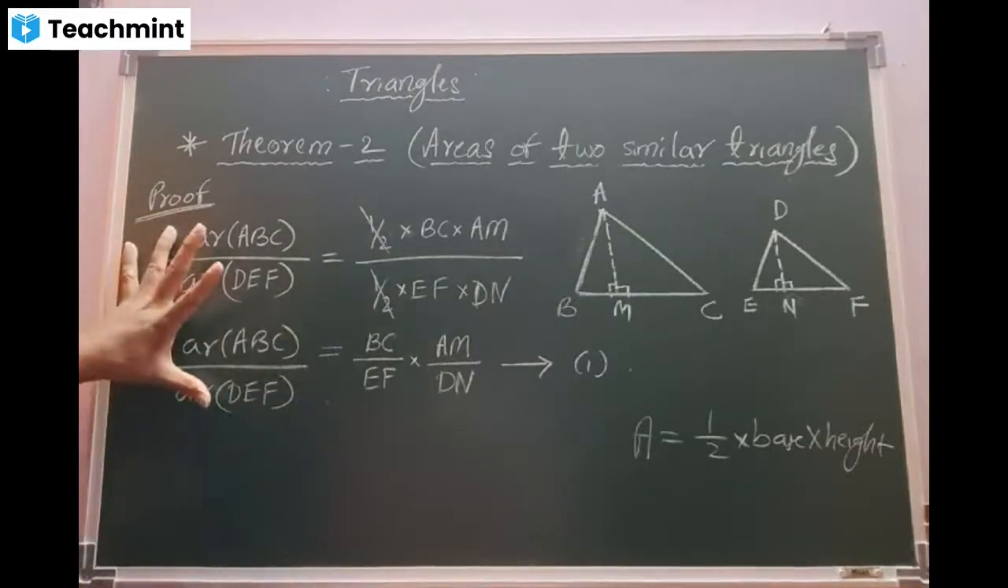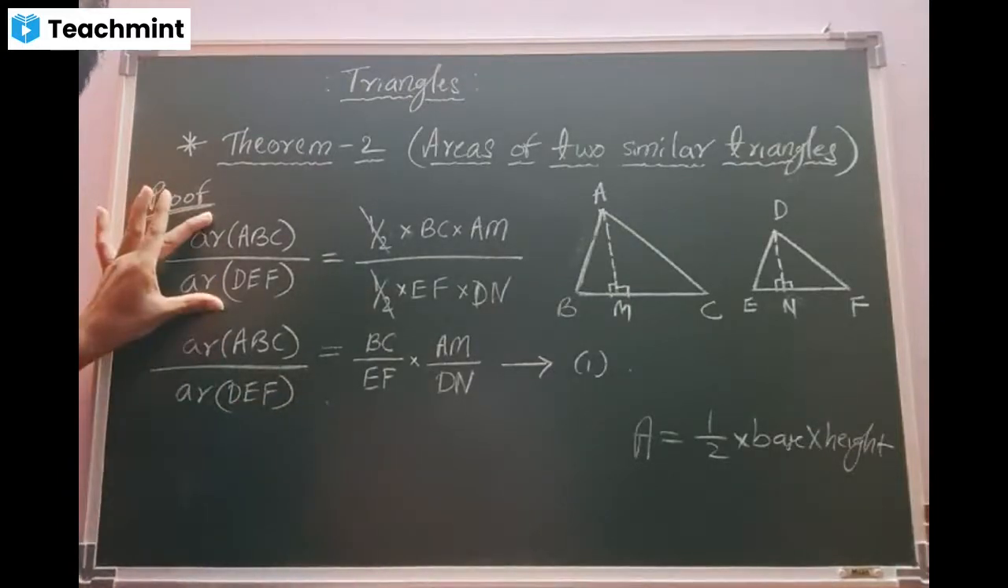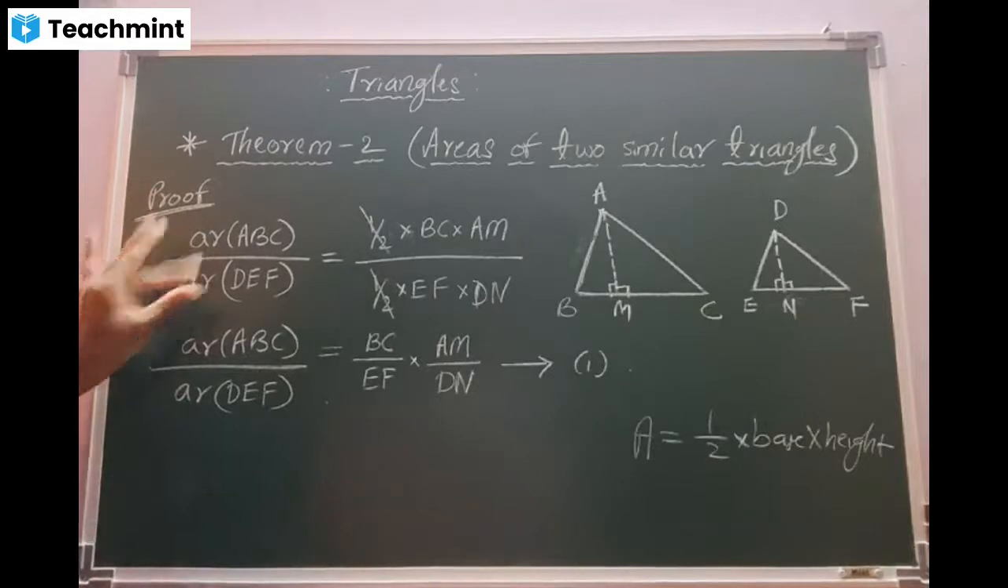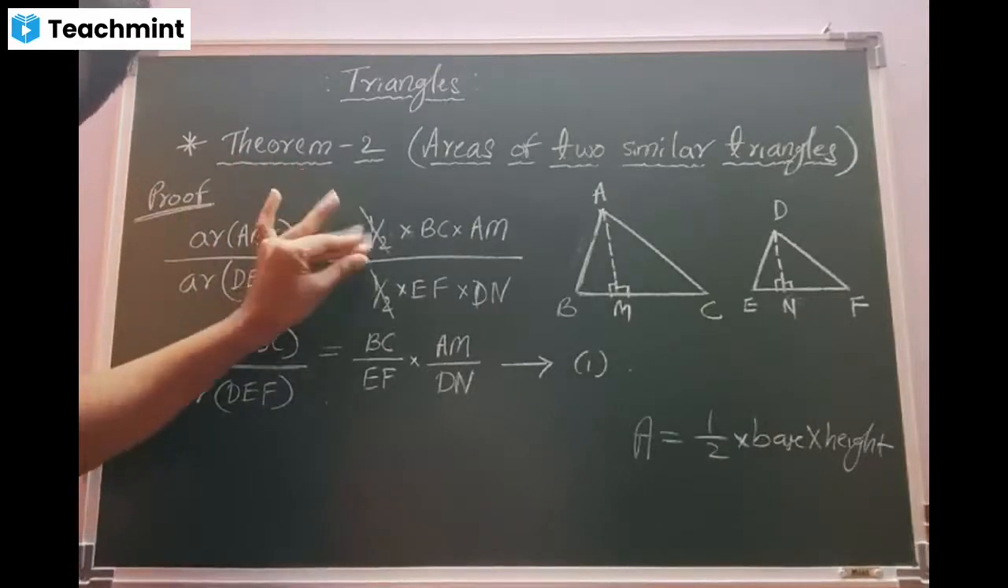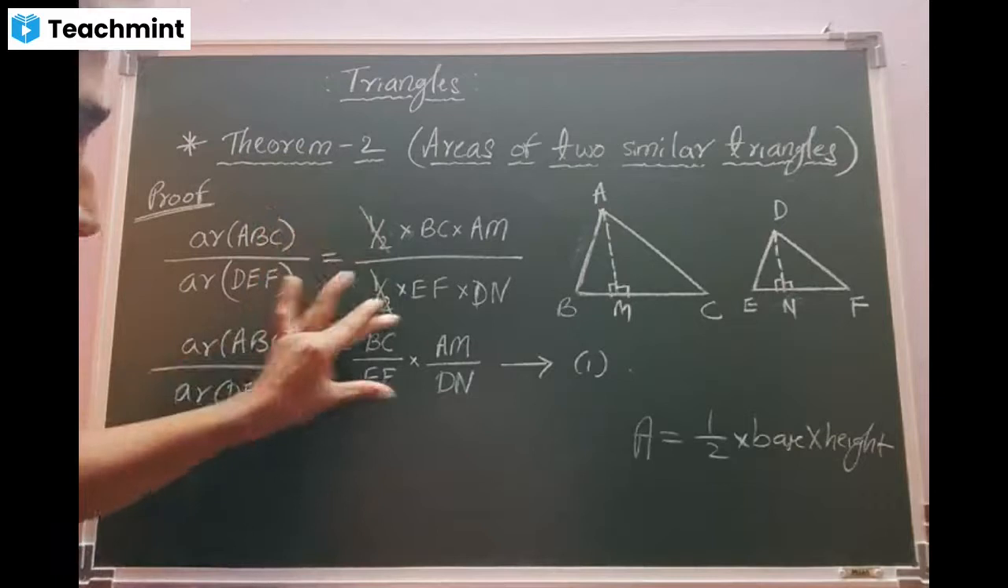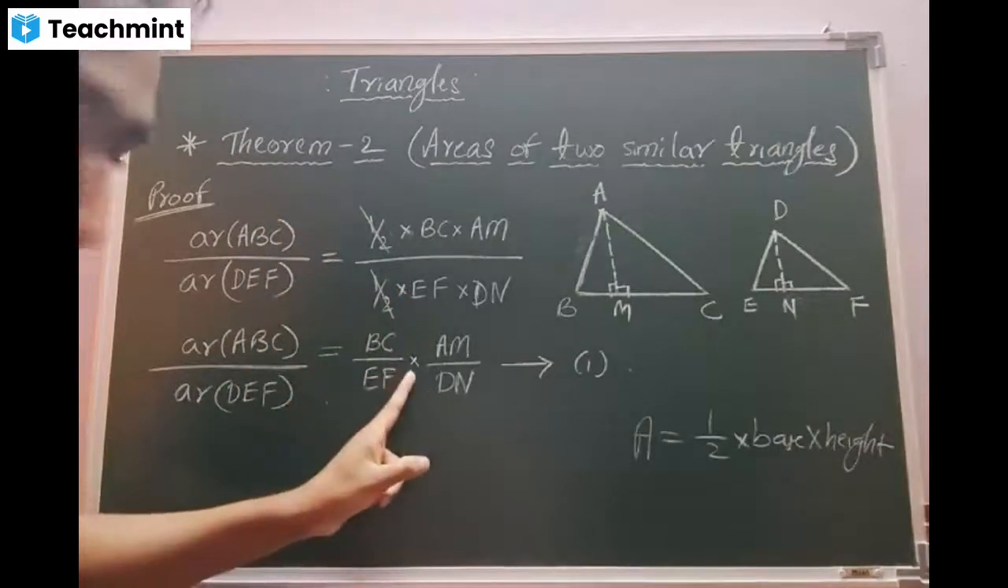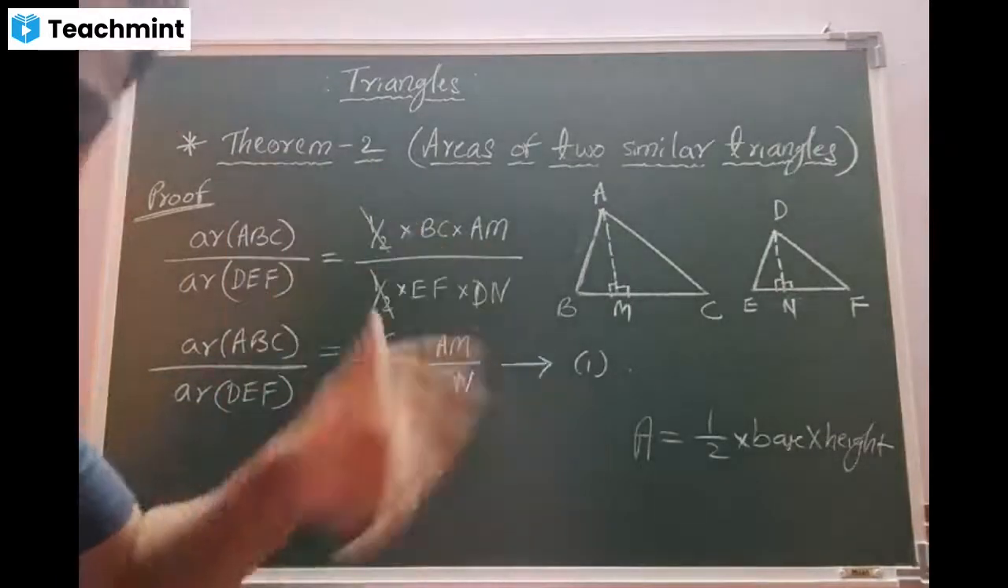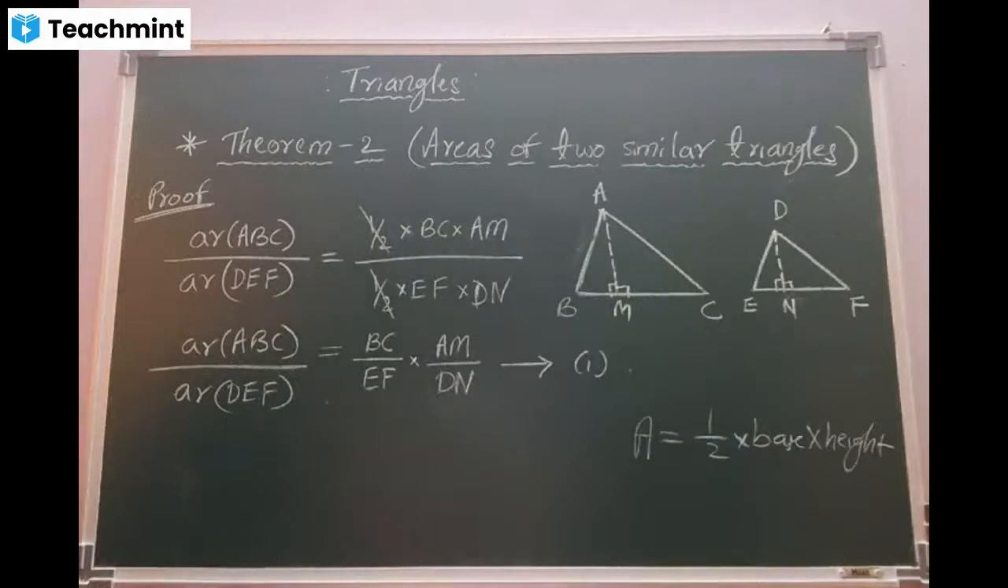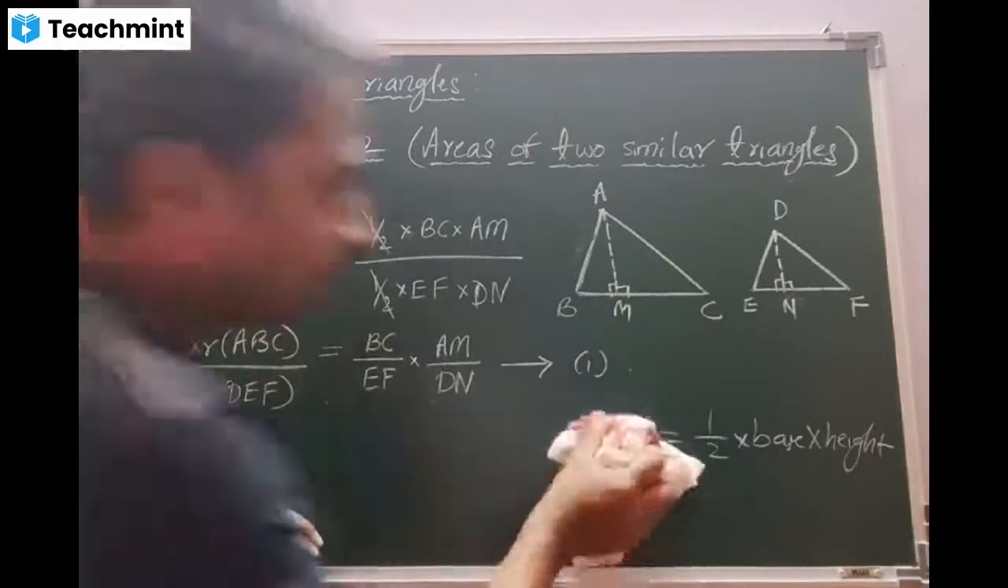This is the first work. Taking the area of one divided by the area of the other, applying the general formula, cancellation of half, getting the two ratios separately, in between multiplication, equation number 1. Copy. Done? Done, sir.